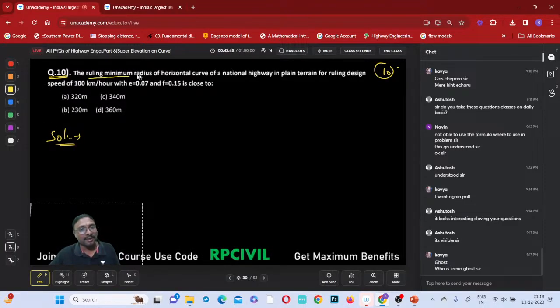The ruling minimum radius of this horizontal curve of a national highway in a plain terrain for a ruling speed of 100 kmph with e equal to 0.07 and f equal to 0.15. What is the radius? Minimum radius you can get as capital V square by 127 into e plus f.